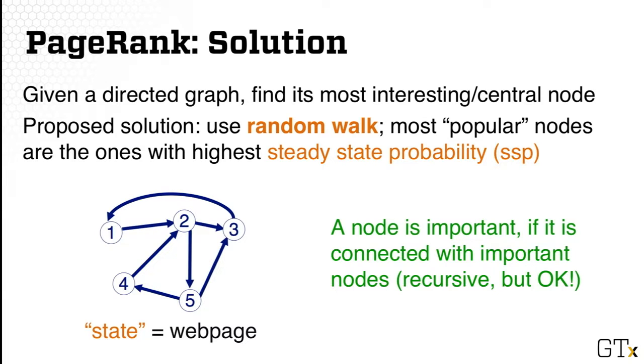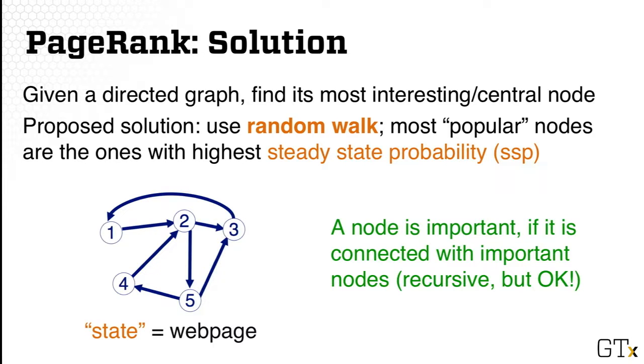In this example, let's say I start with node 1. So I'm the random person. And I will flip a coin and determine which is the next connected web page to visit. In this example, there's only one way, because 1 is pointed to 2. So there's only one way to go. That means I'm surely going to node 2. And now at node 2, again, I will flip a coin and decide whether to go to node 3 or node 5. So equal chance here. I could go to 3, go to 5. And I will repeat this process for infinite time.